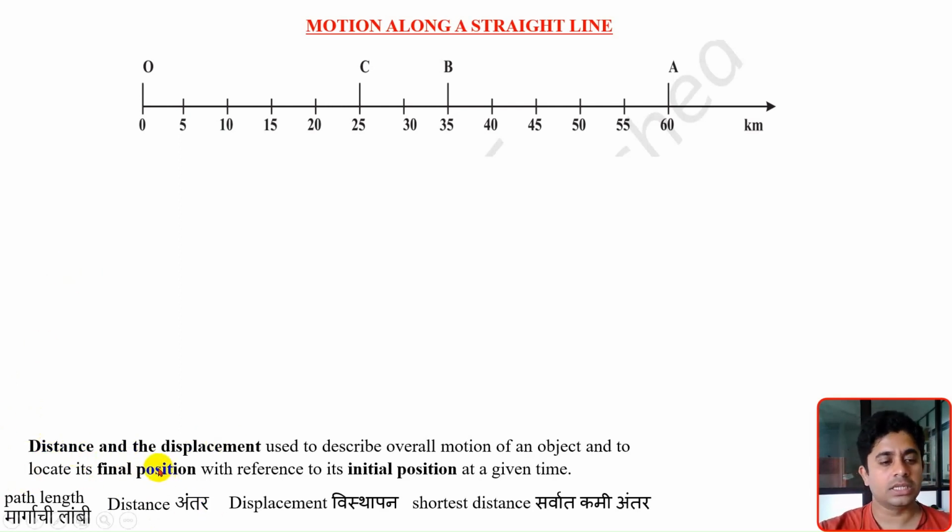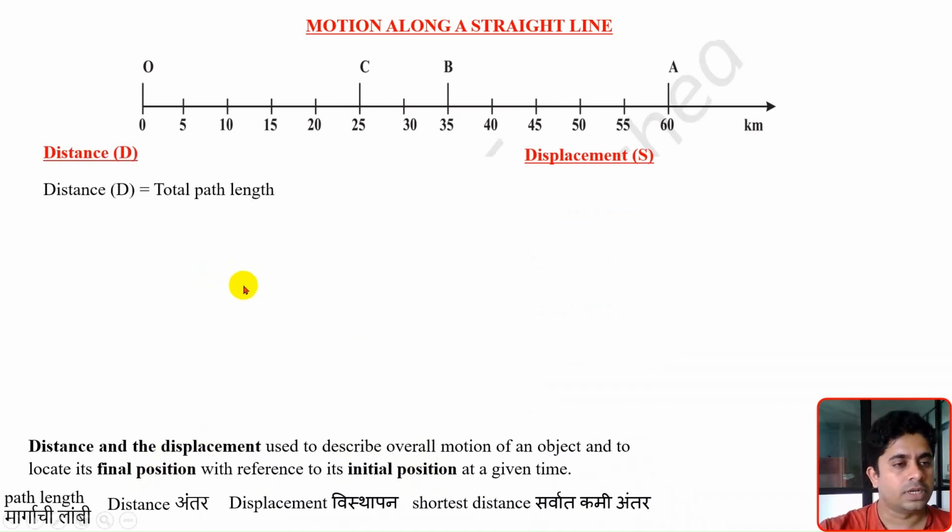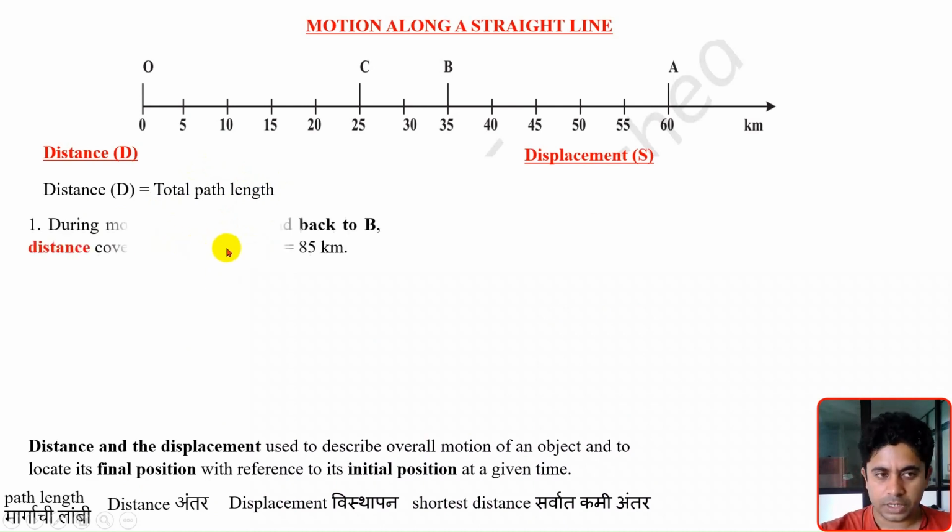The important thing is we are locating the final position of the object with respect to the initial position in a certain time interval. So as I said, distance and displacement are very important terms, and we will discuss them in detail. First, distance. What is distance? Distance is the total path length. We will measure only the path length. We are not bothered about directions, and we are not considering any sign convention. We will simply measure the path length.